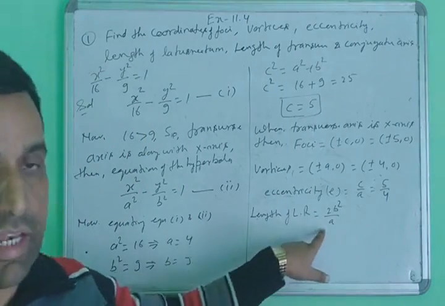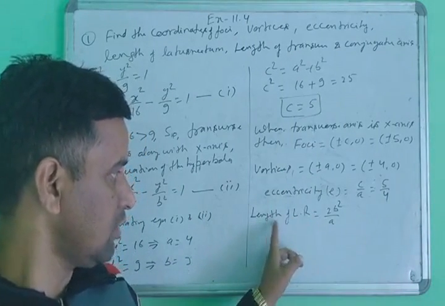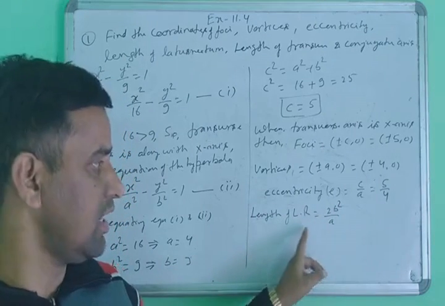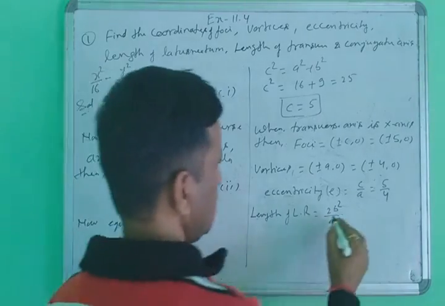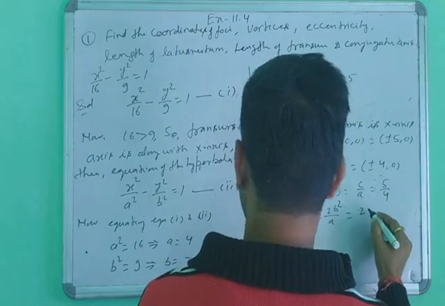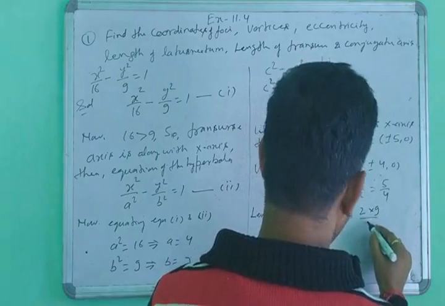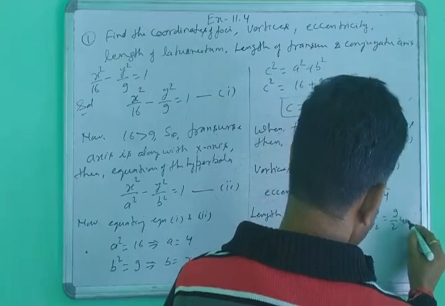The length of the LR of the ellipse is 2b square upon a, and the length of the LR of the hyperbola is also the same. This is not changed. So what is the value of 2 here? 2. What is the value of b square here? 9, so 2 into 9 upon a. What is the value of a here? 4. So 2 into 9 upon 4, this is 9 upon 2 unit.